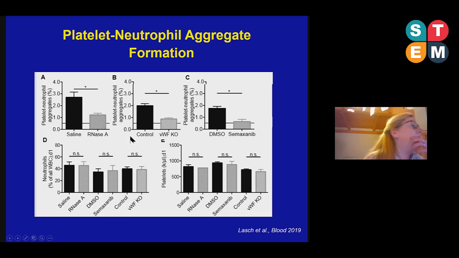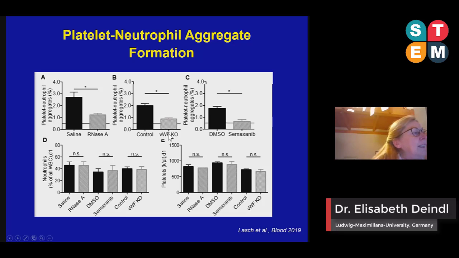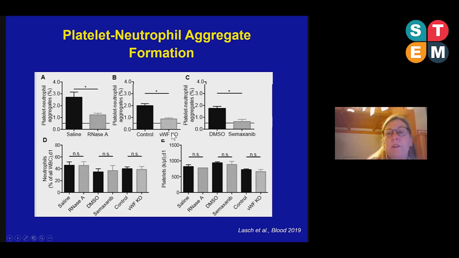So we looked for von Willebrand factor knockout mice and induced arteriogenesis in these knockout mice. And indeed, we found that von Willebrand factor knockout mice also show reduced platelet-neutrophil aggregates. And when you look in the literature, you find that von Willebrand factor is released from Weibel-Palade bodies from endothelial cells upon activation of the VEGF receptor 2. So therefore, we blocked the VEGF receptor 2 with semaxanib, and again found reduced numbers of platelet-neutrophil aggregates.